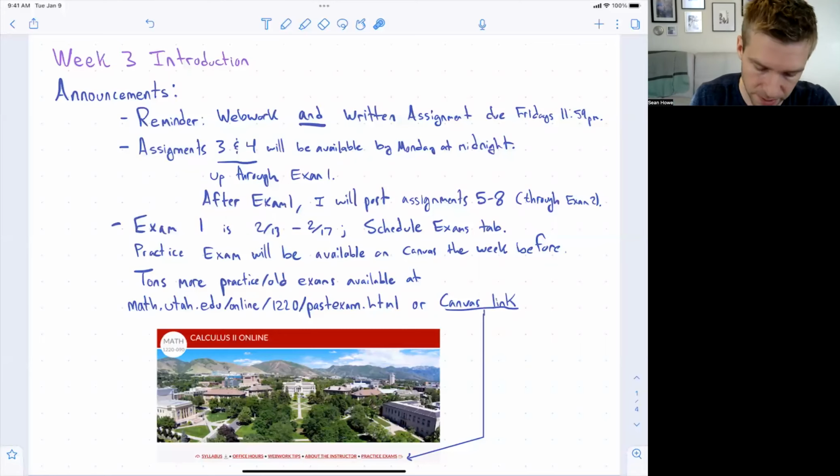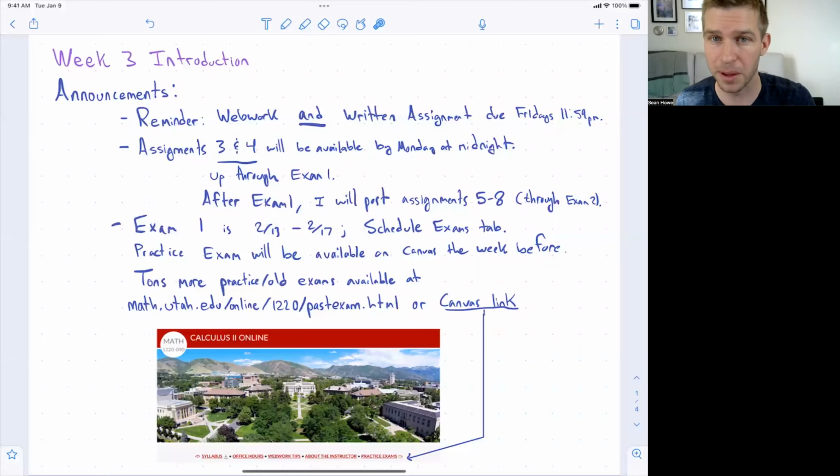Just a few announcements. As a reminder, your web work and your written assignments are due Fridays at 11:59 p.m. Every assignment week, you have both a web work and a written assignment. Web work seemed to go pretty smoothly for people. Just a reminder, you don't need to do anything extra to submit it on Friday. The problems you've completed and submitted on WebWork automatically get updated to your grade.